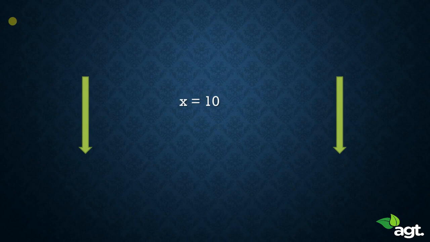X equal to 10. Now this means that X is our variable and 10 is the value stored in that variable. Y equal to "hi". Now Y is another variable and it stores the word "hi".